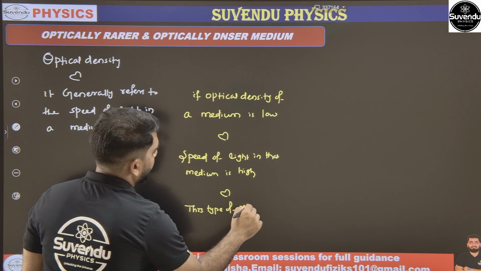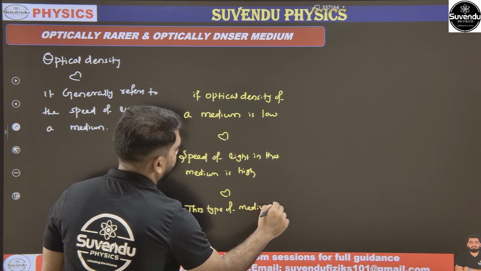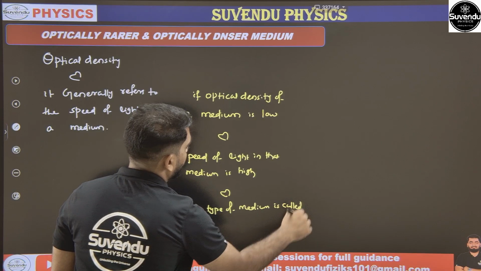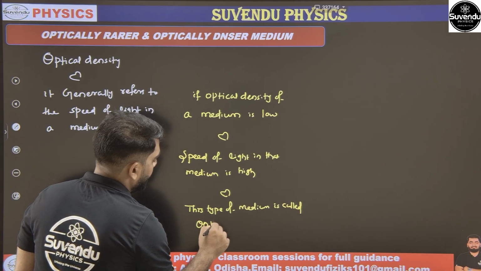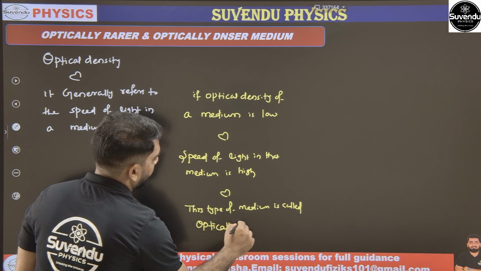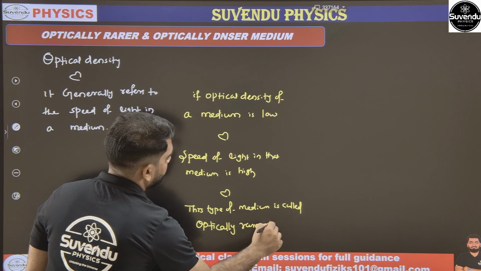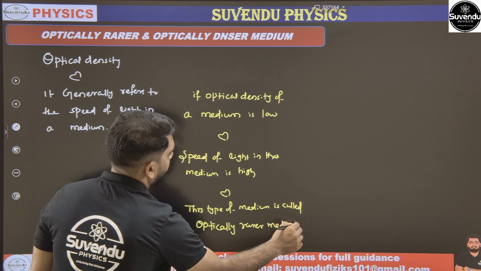This type of medium is called an optically rarer medium.